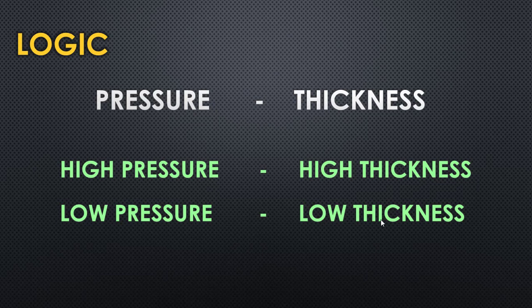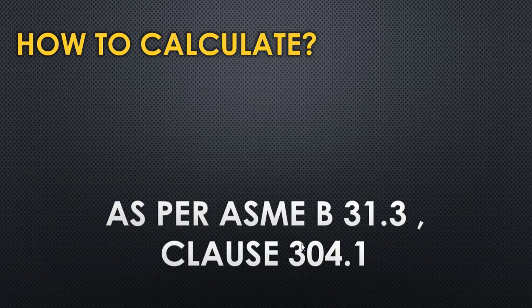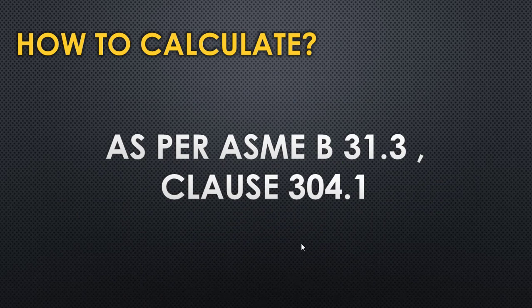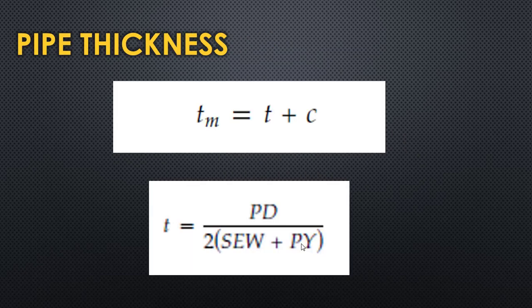Now let's get into how to do the calculation, how to exactly extract the numbers of the thickness. So how to do the calculations? As per ASME B31.3 clause 304.1, the thickness formula is already given in the ASME. Let's look into it. So this is the thickness formula given in the ASME B31.3 clause 304.1.